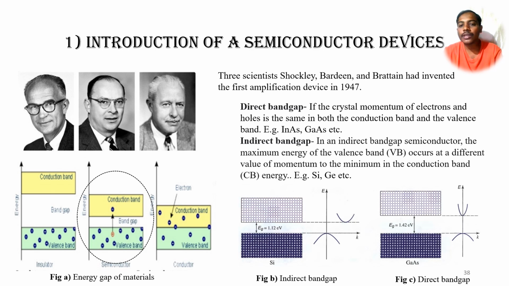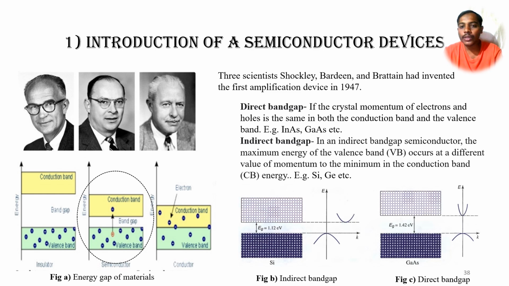So what is meant by direct band gap and indirect band gap? If the crystal momentum of electrons and holes is the same in both the conduction band and valence band, that kind of band gap we can call a direct band gap.